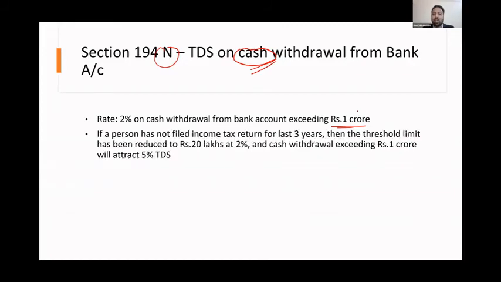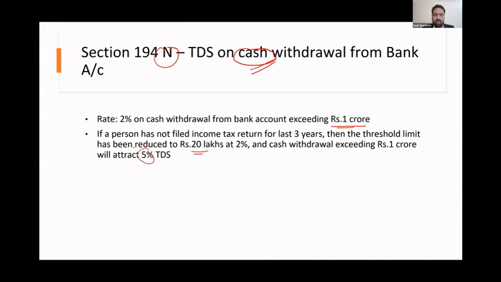Then again, one more thing. If a person has not filed income tax return for the last 3 years, then this threshold limit will be reduced to 20 lakhs at 2%, and cash withdrawal exceeding 1 crore will attract 5%.